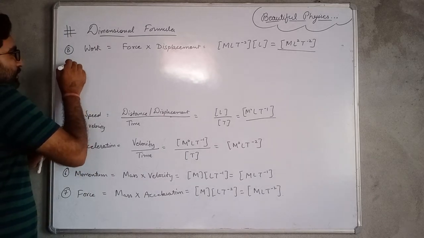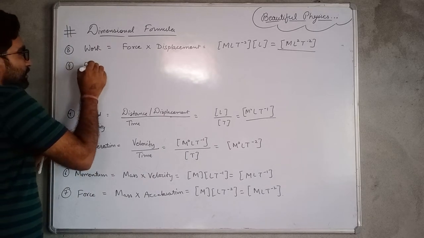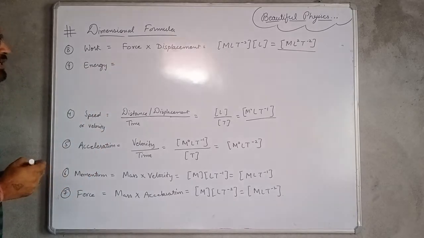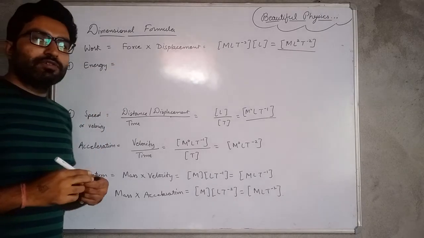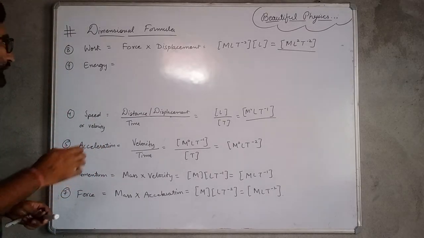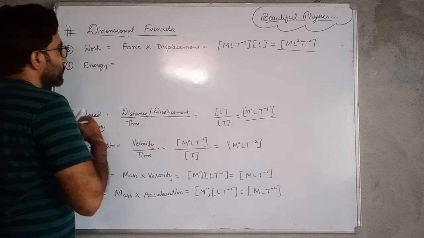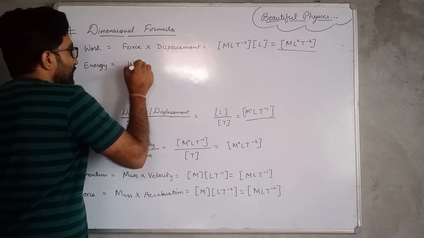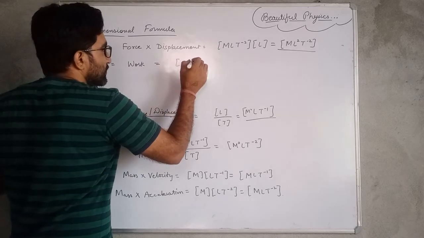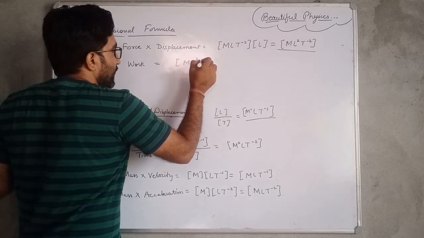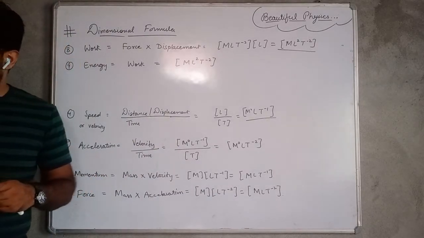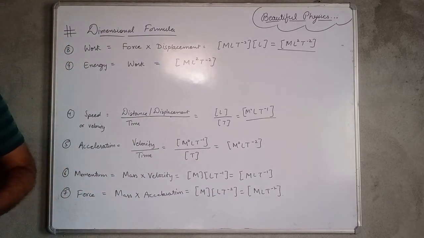Next one is energy. We know that the capacity of doing work, or the ability of doing work, is energy. So the dimensions of energy are the dimensions of work. The dimensions of energy and work are the same.